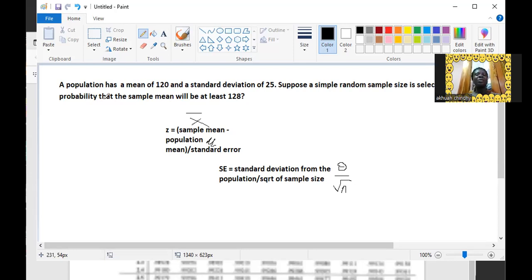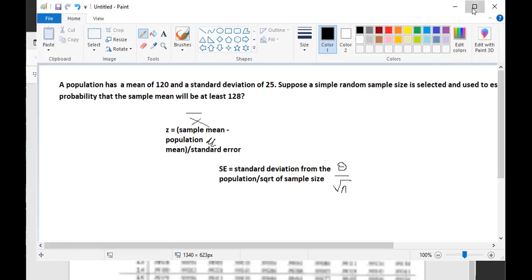All right, so the question here says a population has a mean of 120 and a standard deviation of 25. Suppose a simple random sample is selected and used to estimate the population mean.